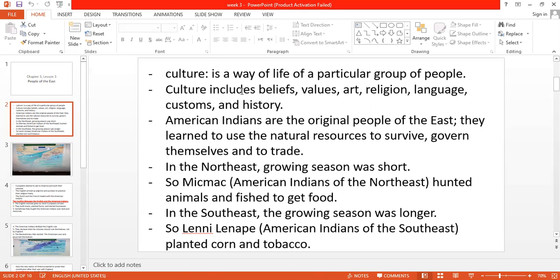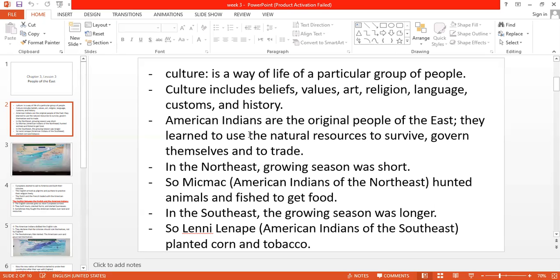So culture, guys, includes beliefs, values, art, religion, language, customs, and history. Everything that happens in our life, how you live, this is the meaning of culture. Of course, every community or every country has a culture different from other countries. The Egyptian culture is different from the American culture. Our thoughts are different, our food is different, our clothing is different, how we celebrate is different. Everything in one country is different from the other.